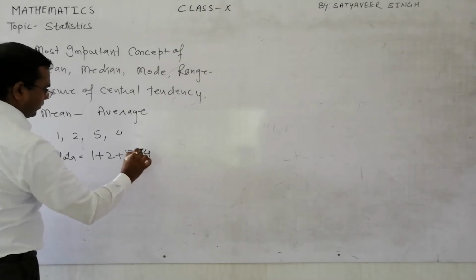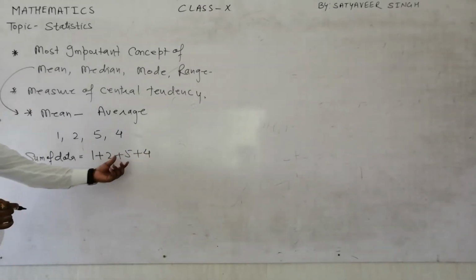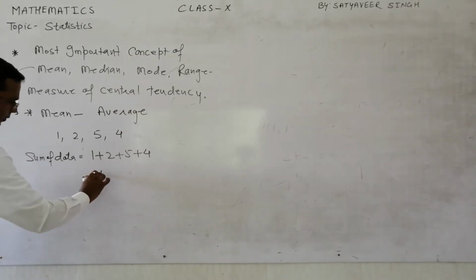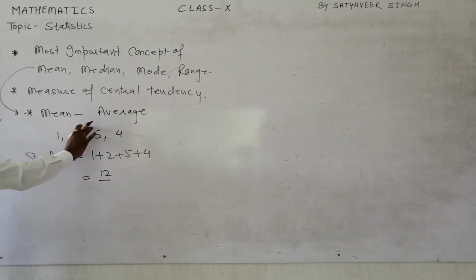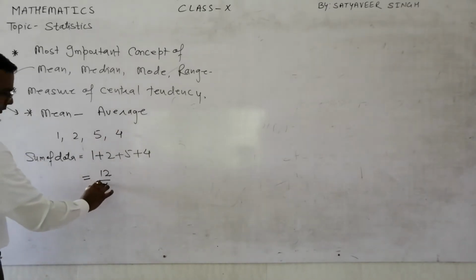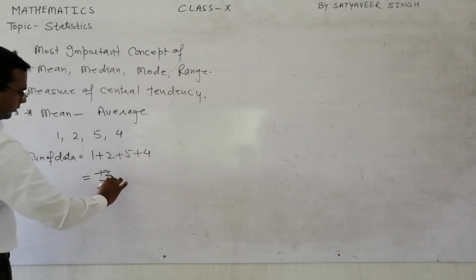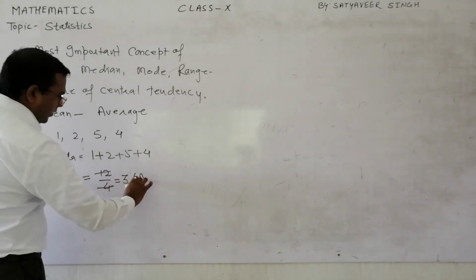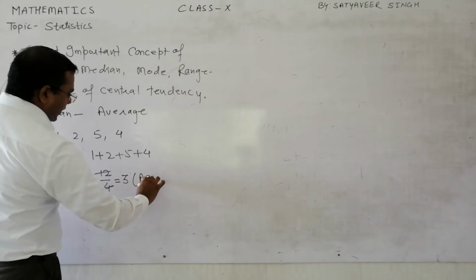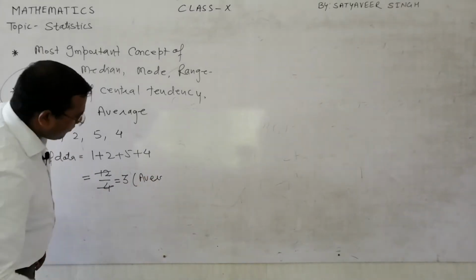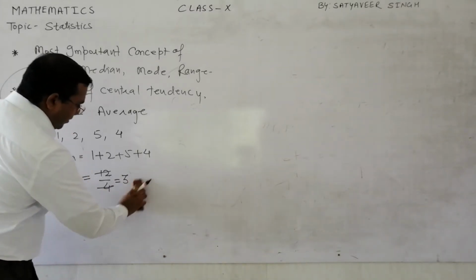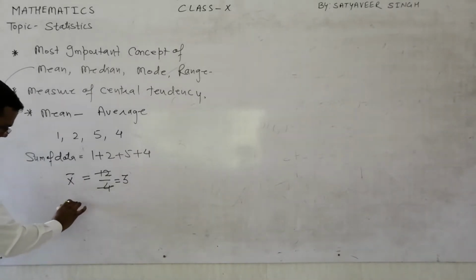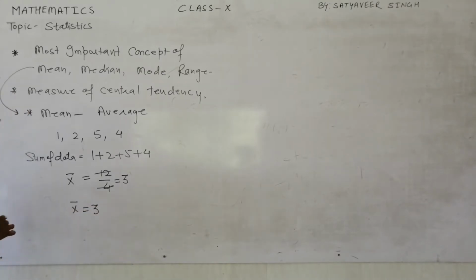If it is 4, so now the sum is 12, and then you find 12 divided by the number of observations, which is 4, so it is 3. We got 3 as the average of the data. 3 is the mean of the data, represented as mean of the data is equal to 3.